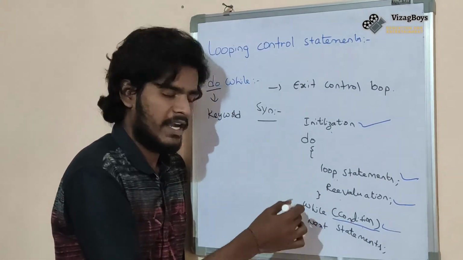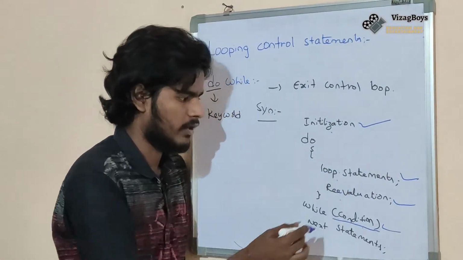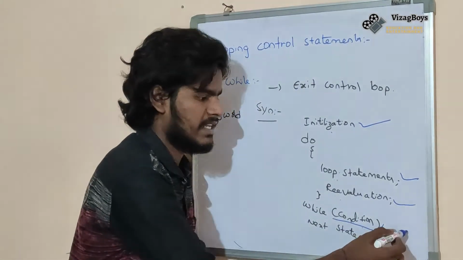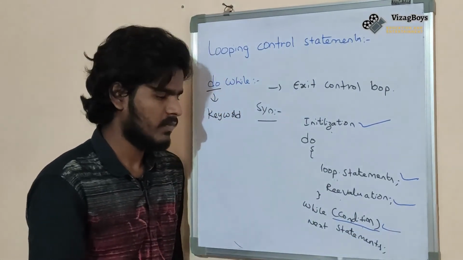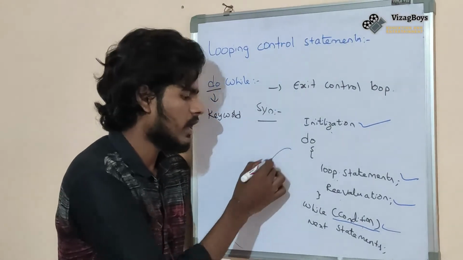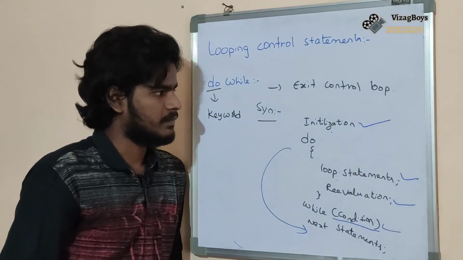Again, if the condition was true, then we'll execute the loop statements and revaluation. Okay, the process will be continued until the condition is not satisfied. Once the condition was dissatisfied, it will go to the next statements. Okay friends, what is the do while?